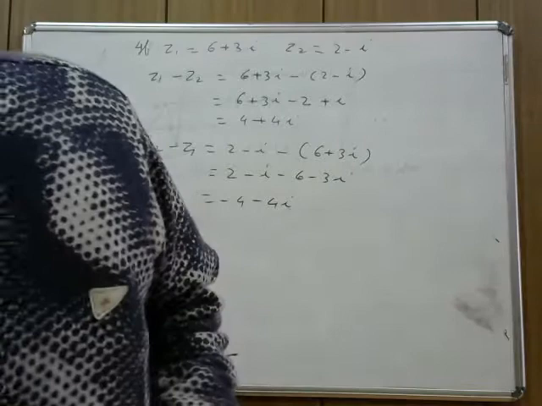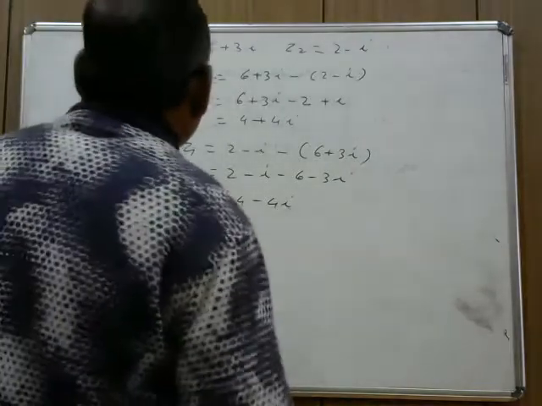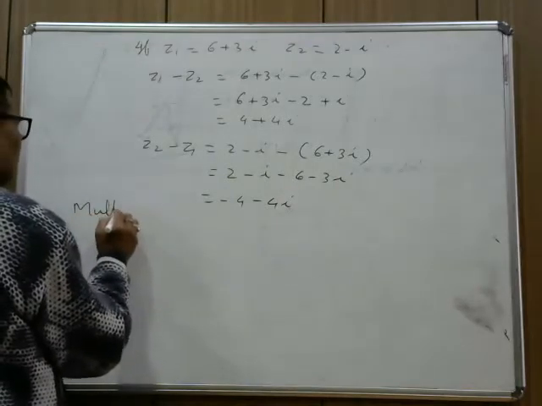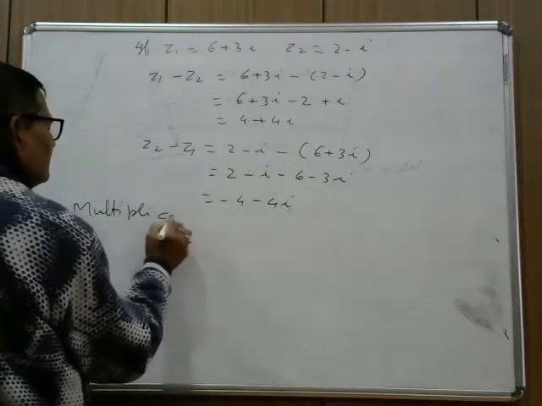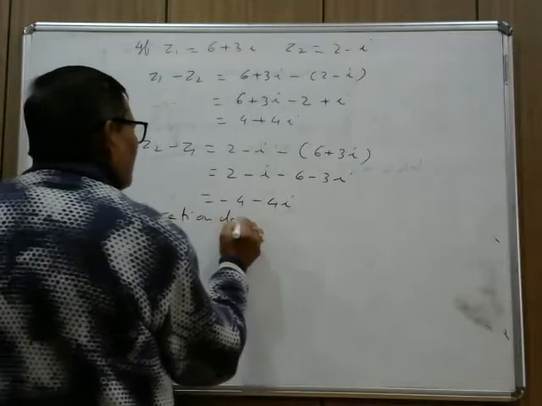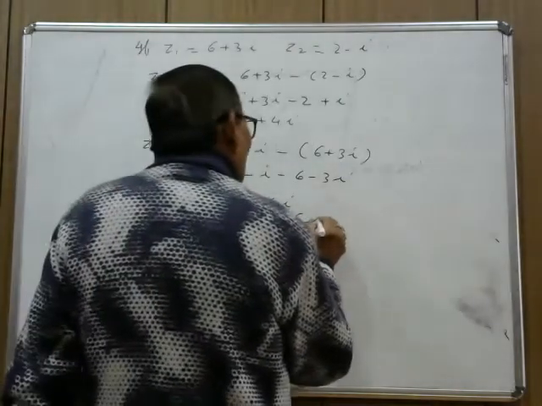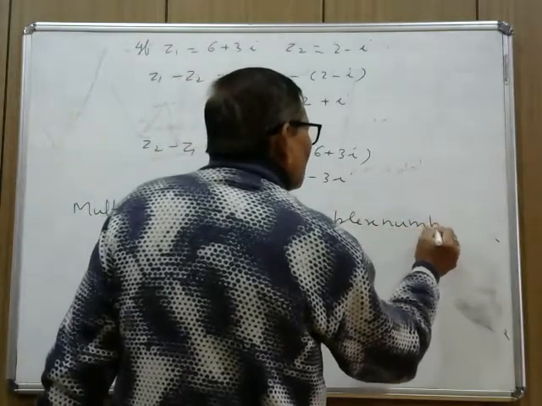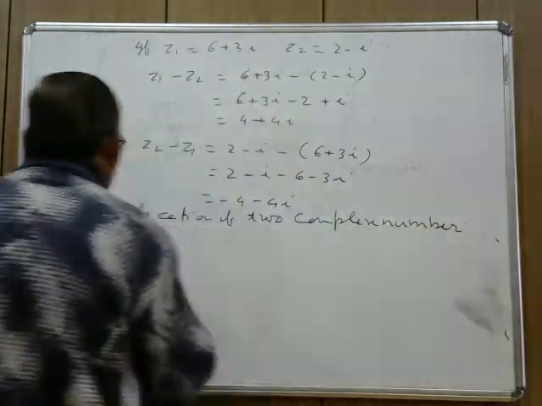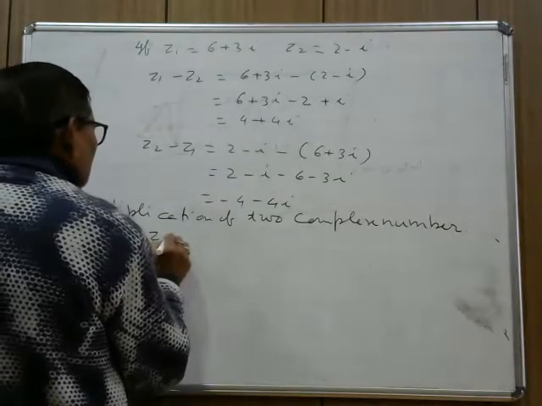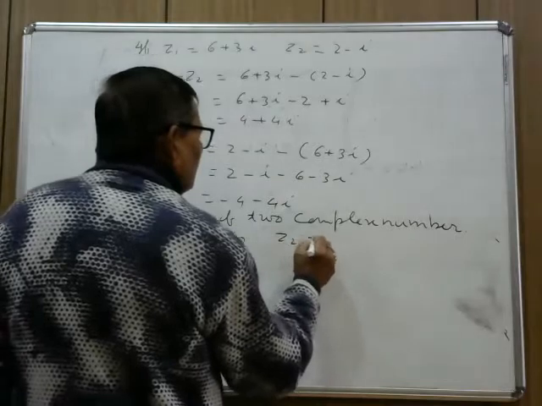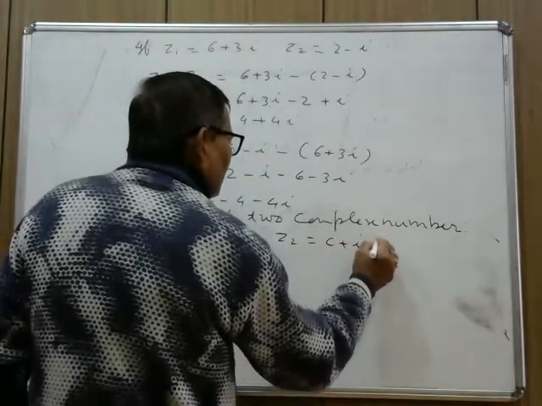So now multiplication of two complex number. Now come to multiplication of two complex number. Let Z1 equal to A plus IB and Z2 equals to C plus ID.